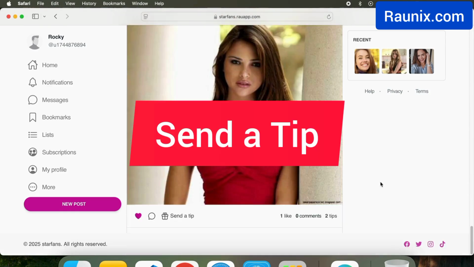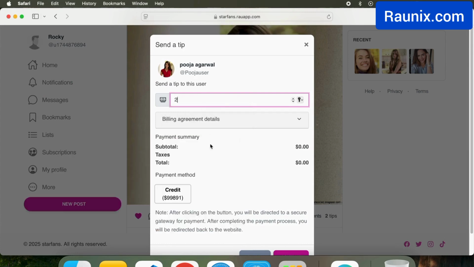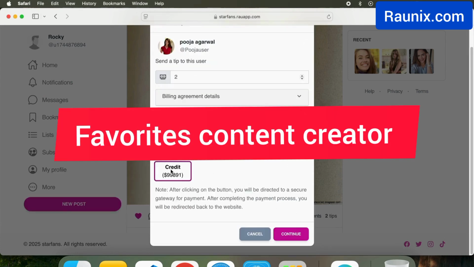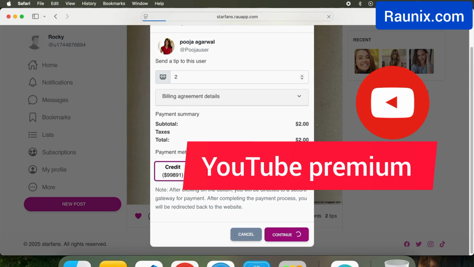You can also send a tip, an extra earning source available, and you can send a tip to your favorite content creator. This is a very good website where people want to put up content but want to take some payment for their content, like YouTube Premium and much more.